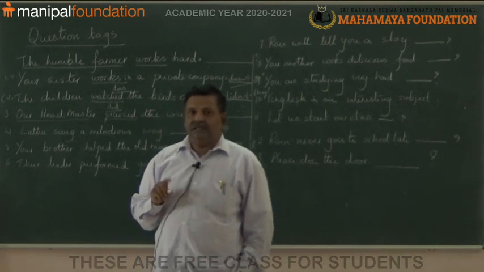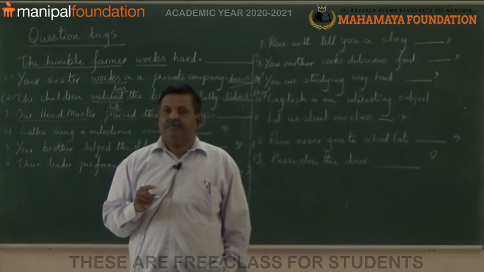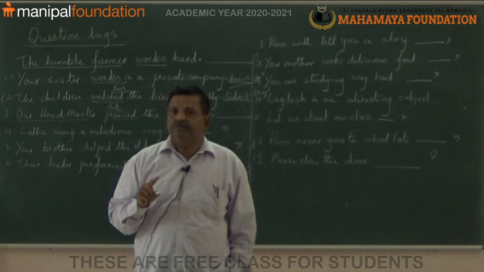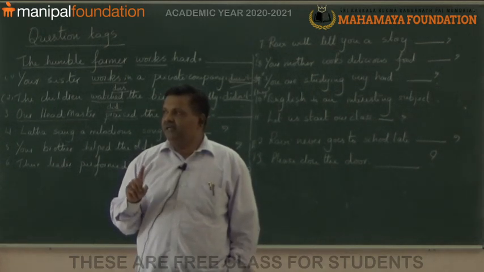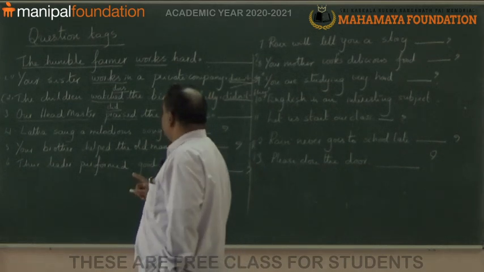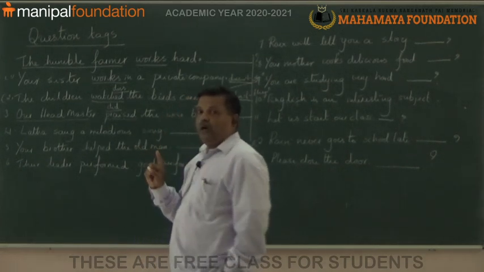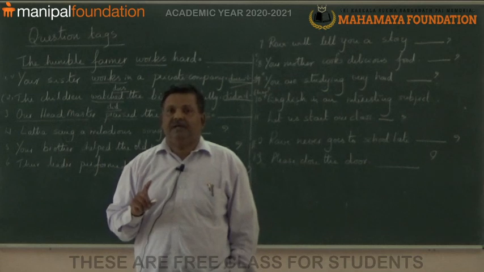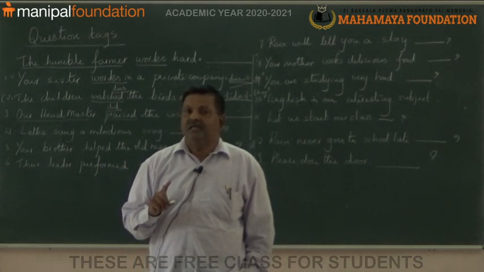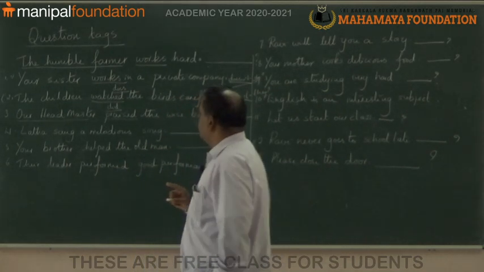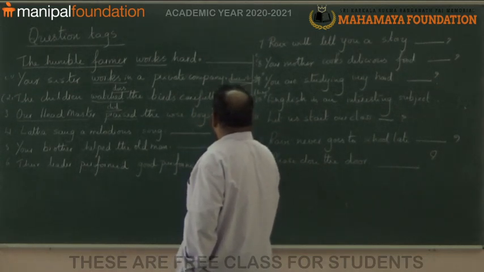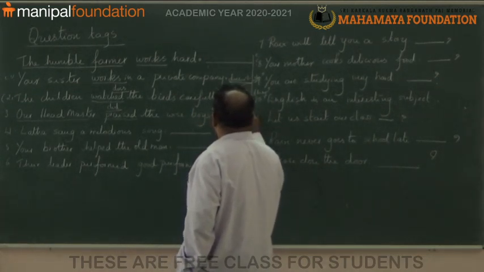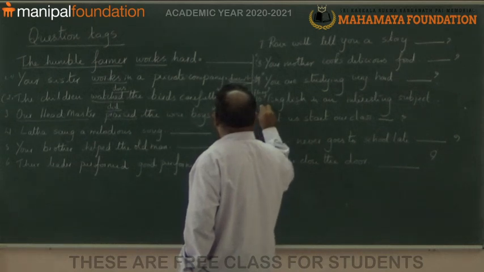Affirmative sentence, praised means did praise. What should we use? We should use did not, that means didn't. Didn't he or didn't she?